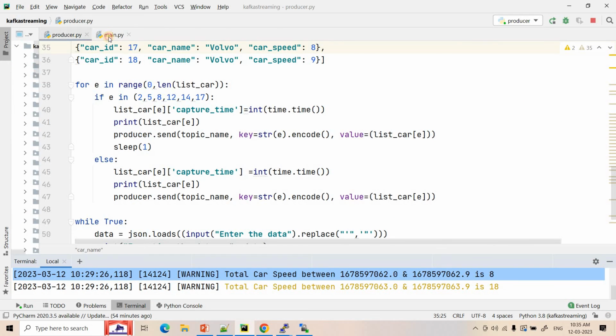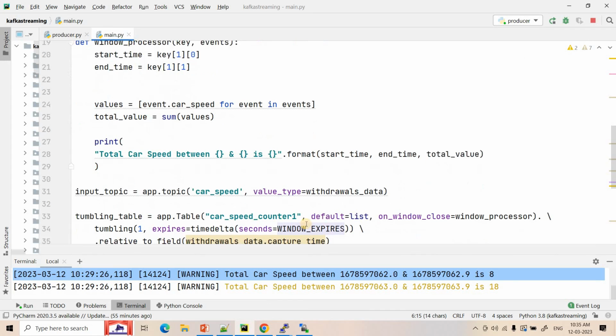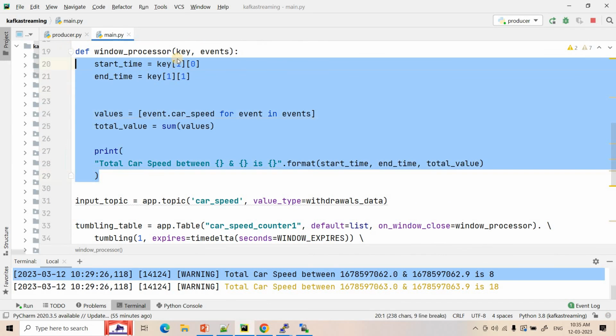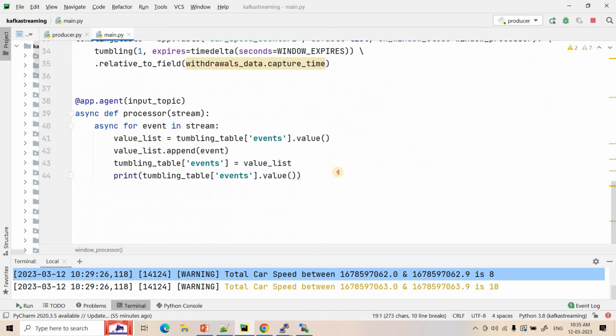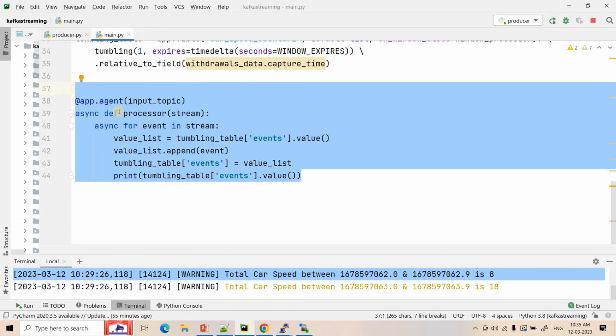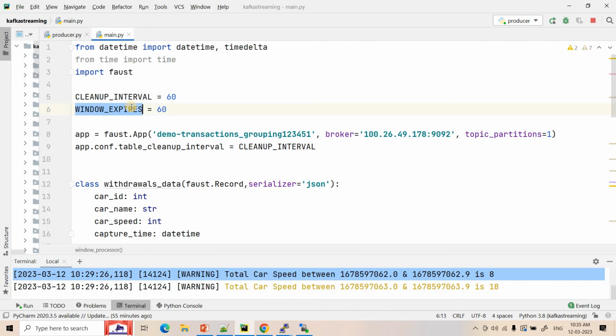That is the beauty. We just need to make sure we configure the cleanup interval for the table, for what time we want to consider as delay for out of order data. We need to configure that carefully. And once that window is expired, at the end this function will be called, which will aggregate the result set. Currently we are just appending the data in that first application and computing the sum. Obviously, for that window you can compute average, minima, maxima, whatever statistics are required. So the window processor is called in an asynchronous way and the expiry time is very important.